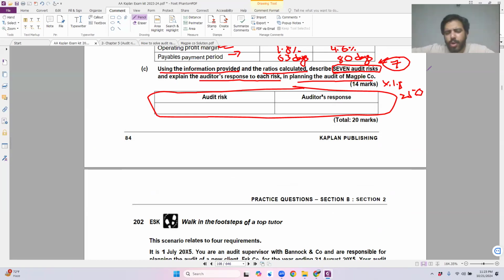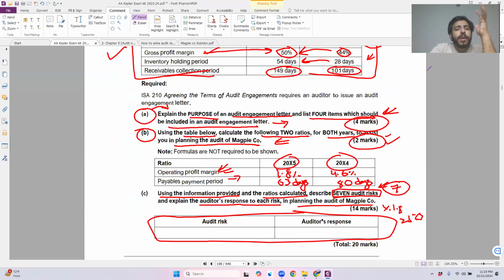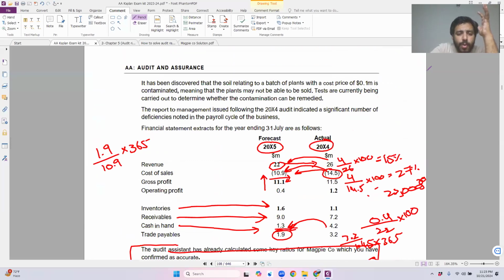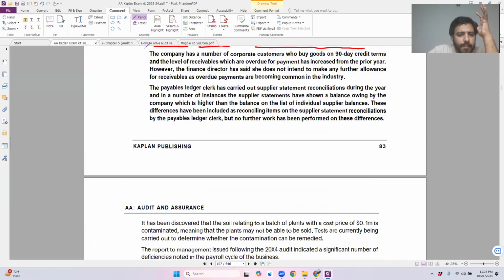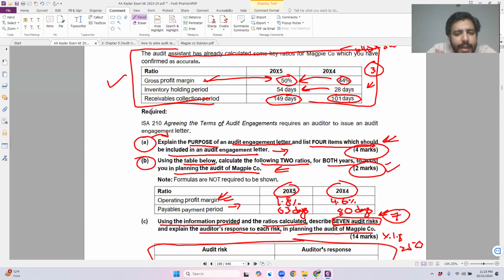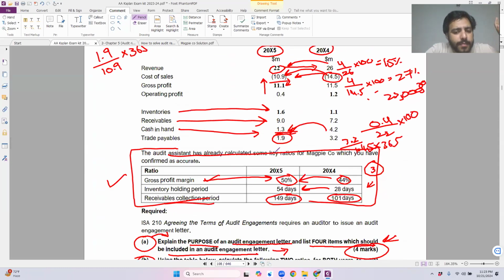By the time you do a lot of practice, you will be able to do that. But let's say within the exam, I identify that it has already been 20 minutes. It has taken me lots of time just to write down the 4 different risks. I am simply going to skip these two paragraphs that I have been given. Within the exam, as a student, I would skip those and simply write down the 3 risks that I have identified from this portion. Because I need to also manage my time.